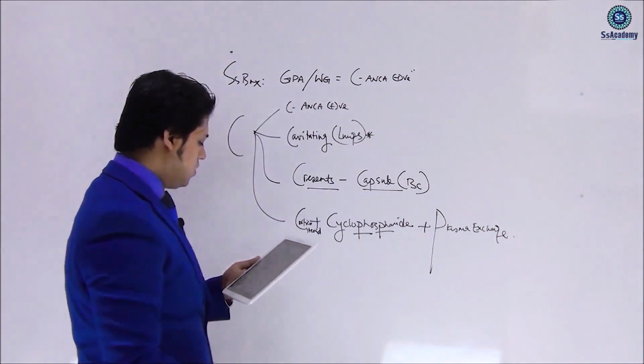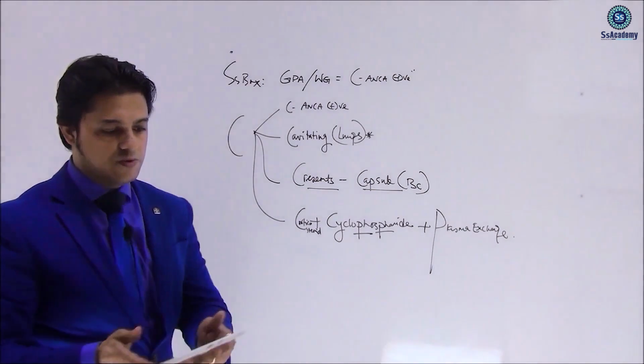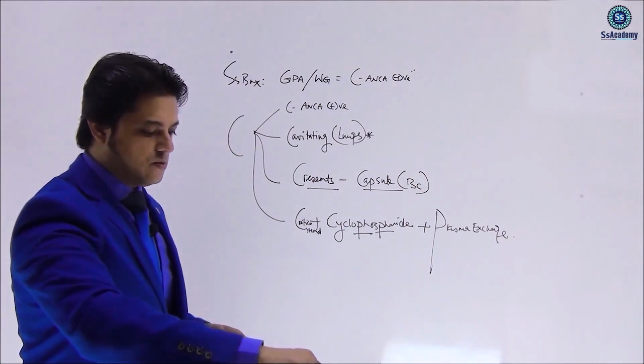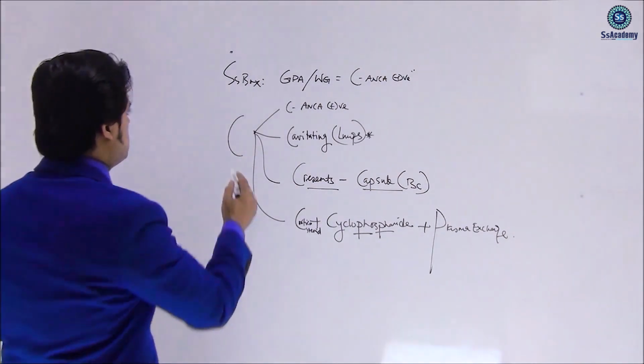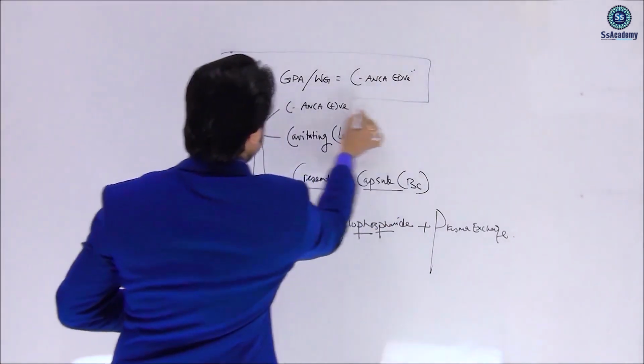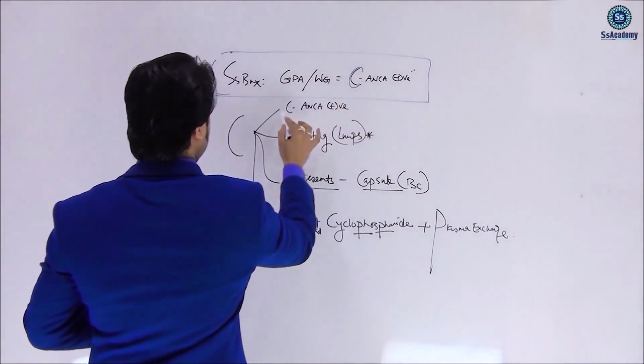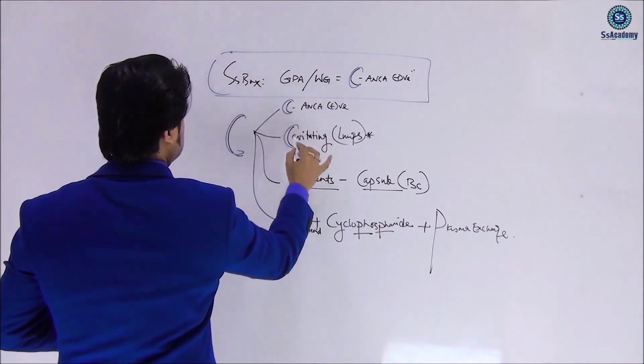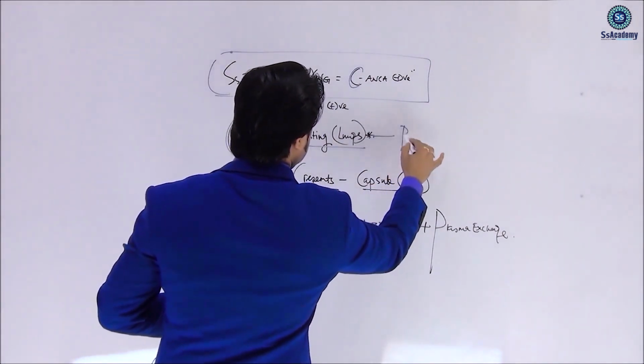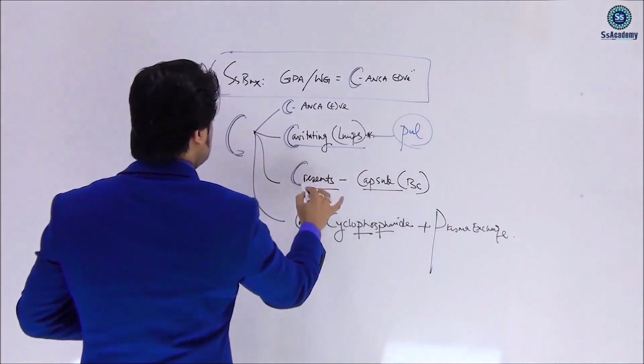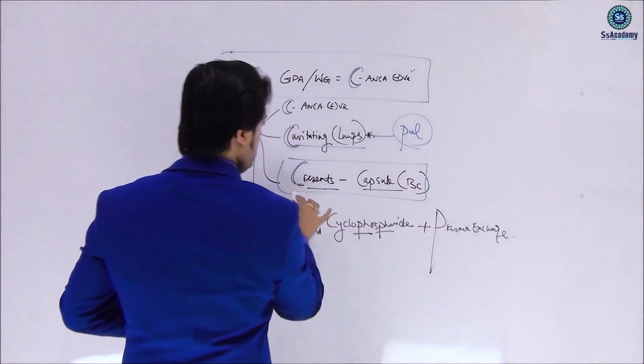Then we can remember all these things together, and that will be really helpful, the features of Wegener's granulomatosis. So make your box once again: C-ANCA positive. C is the rule: C-ANCA positive, cavitating lung lesions, which is the pulmonary involvement, and crescents, which is the renal involvement.